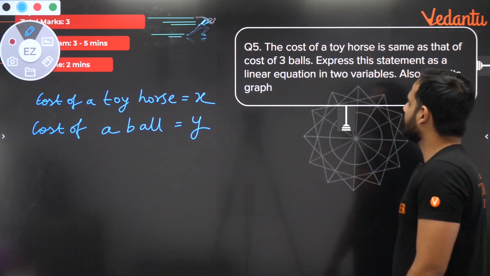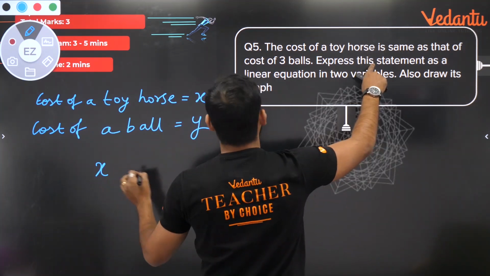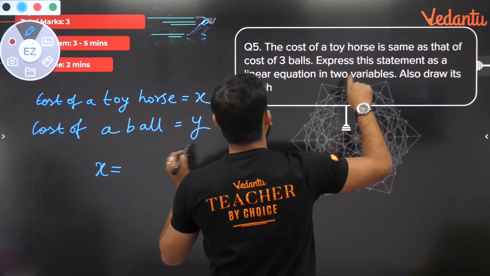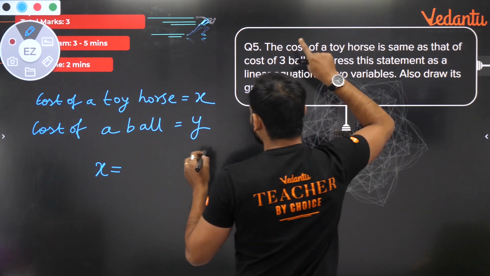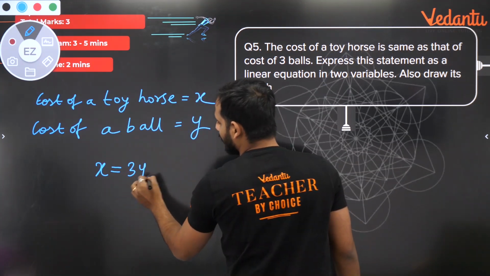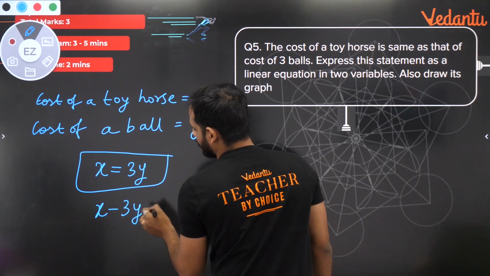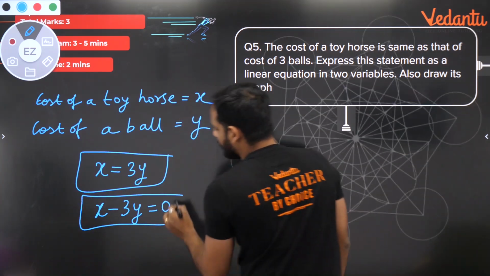Now they are saying the cost of a toy horse x is the same as the cost of 3 balls. If the cost of 1 ball is y, the cost of 3 balls will be 3 into y. So this is my linear equation: x minus 3y is equal to 0. Now we need to draw a graph.